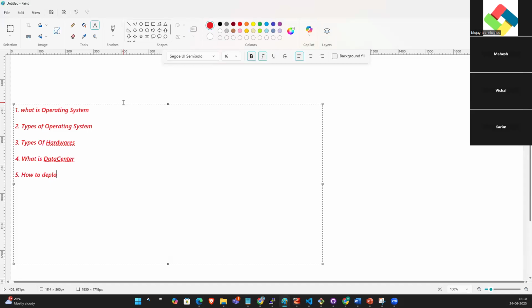Fifth, how to deploy an application on hardware with OS. Sixth one is what is website, then real-time environment.